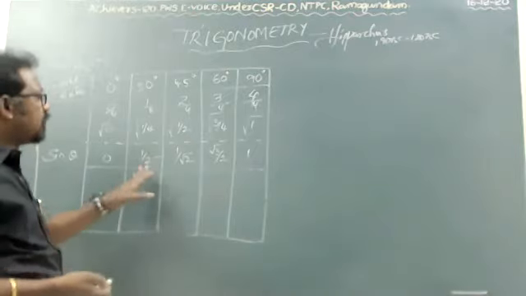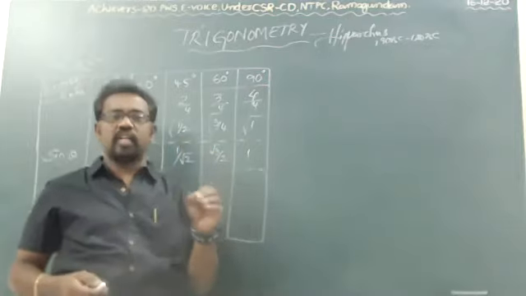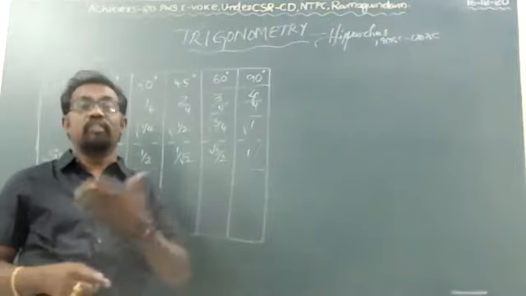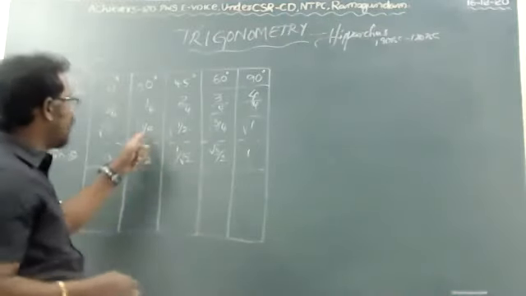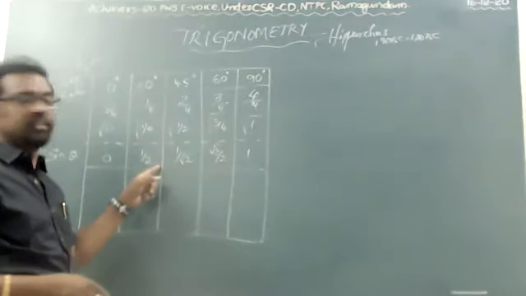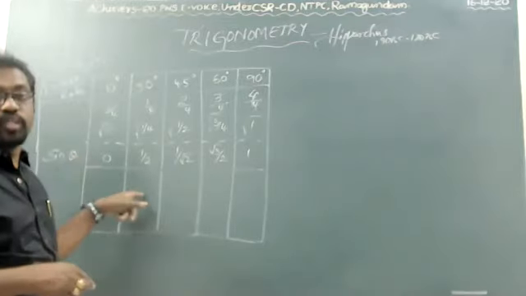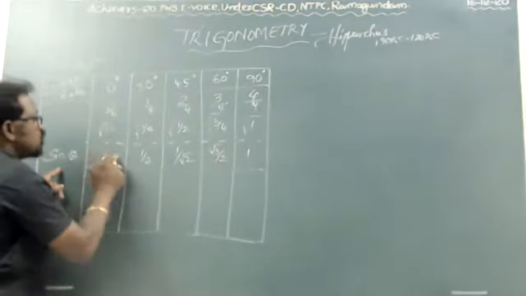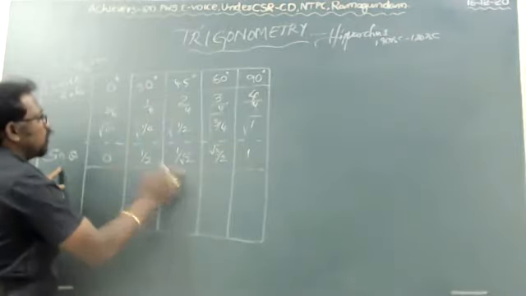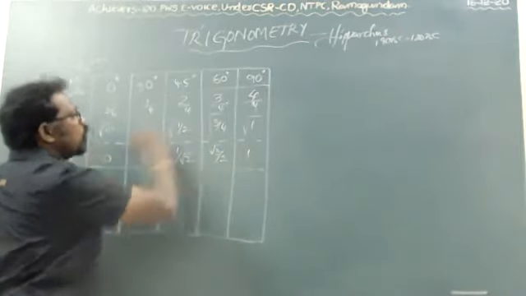Okay, children? Otherwise, if you do not remember, this is the method. The whole numbers start from 0. So 0, 1, 2, 3, 4. The next step is to divide by 4, then take the square root of that result, and the result of that square root is called the sine values. Indirectly, sine 0 degrees is 0, sine 30 degrees is 1 by 2, sine 45 degrees is 1 by root 2, sine 60 degrees is root 3 by 2, and sine 90 degrees is 1.